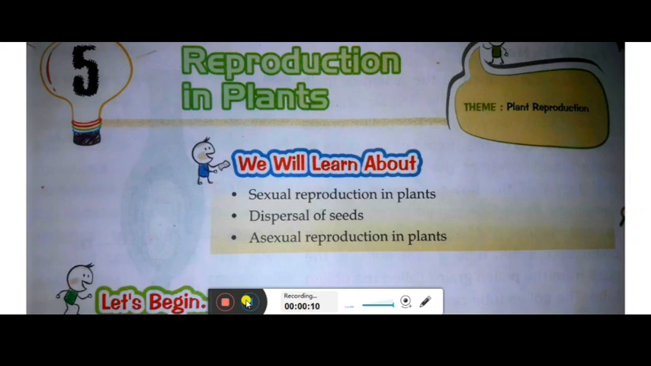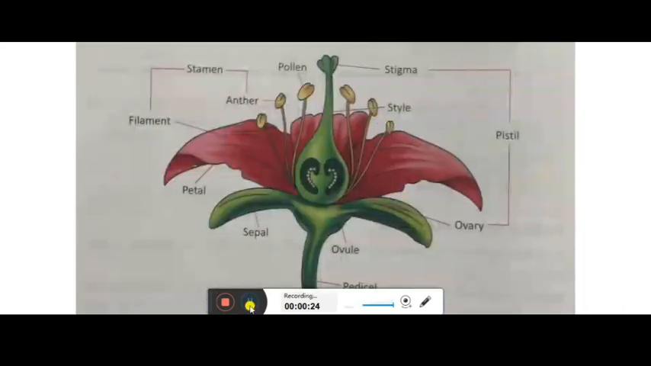Now I came here with another video, reproduction in plants. In this chapter we will learn about three topics: sexual reproduction in plants, dispersal of seeds, and the last one, asexual reproduction in plants. Now children, you are very much familiar with this diagram. This was the portion which was present in the previous chapter. There we have studied about the parts of flower. Now we will move towards another topic or another stage, that is